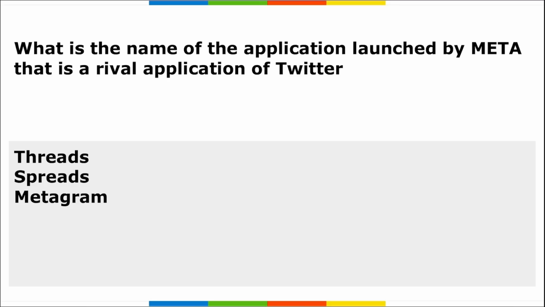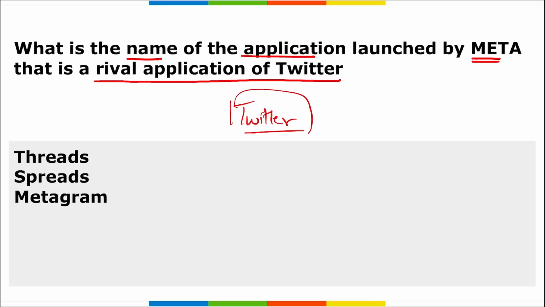Right? Next is, what is the name of the application that was launched by Meta, that is the rival application of Twitter? We know that recently Twitter was acquired by Elon Musk. Correct? And Jack Dorsey was one of the founder and CEO of Twitter. Even after when he left, Twitter was acquired by Elon Musk, and the deal was for $44 billion plus. Now Meta, that is your earlier it was known as Facebook, they have recently launched a rival application of Twitter that is known by the name Threads.